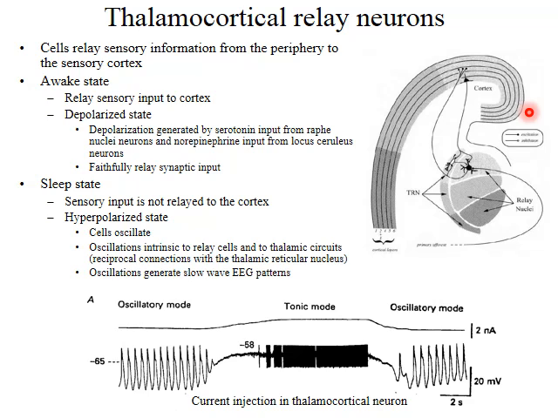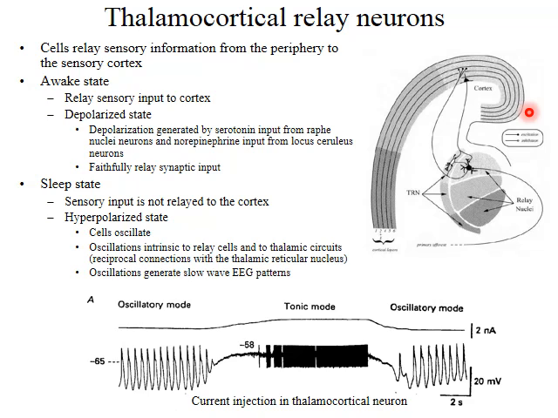These cells are found in one of 2 physiological states. In awake animals, these cells function to faithfully relay this sensory information to the cortex. In this state, the cells are depolarized, and the depolarization arises from input from brainstem nuclei. There's a serotonergic input from raphe nuclei neurons and a norepinephrine input from locus coeruleus neurons. And in this state, the sensory information arriving in the thalamus is faithfully relayed to the cortex.